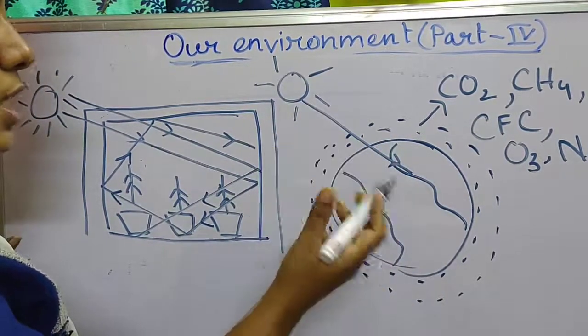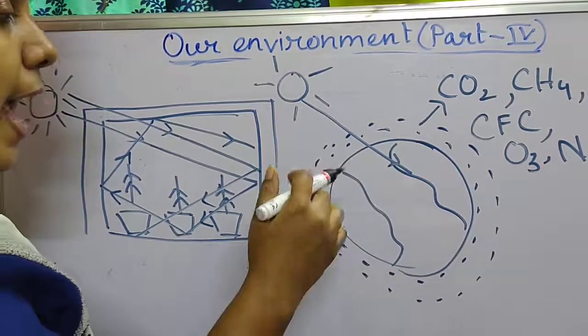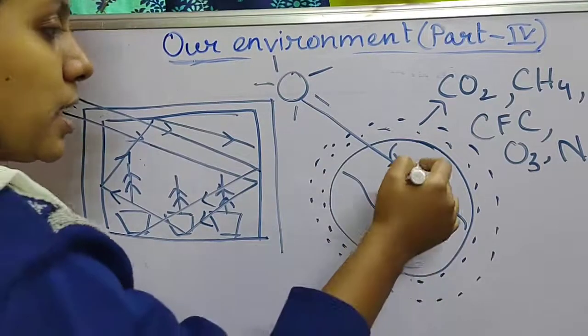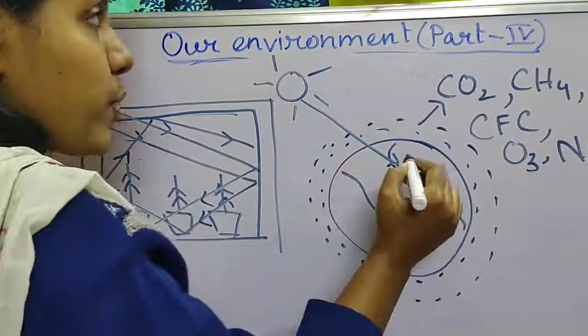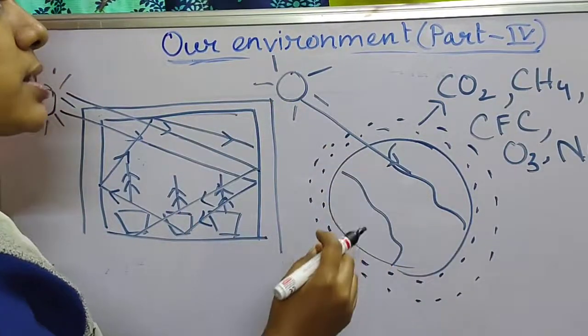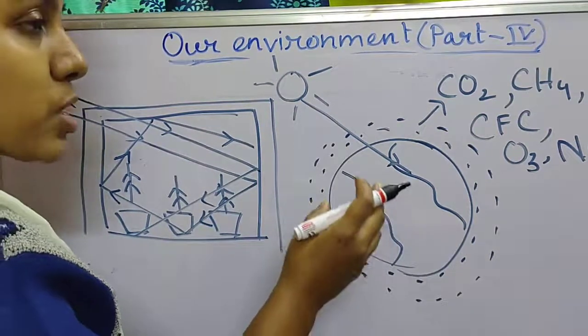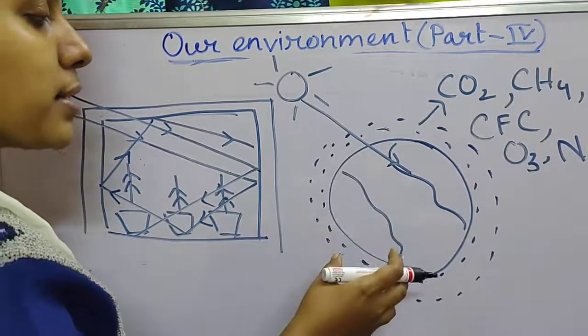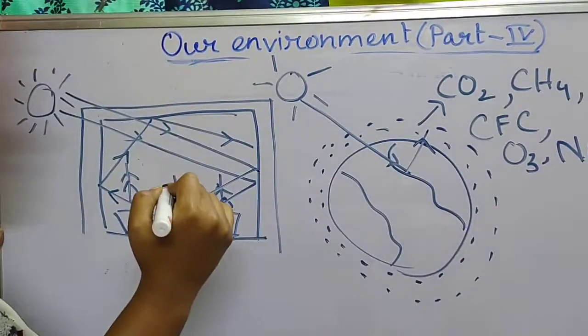That is, the solar heat is absorbed by the surface of earth, and during the night time this heat is again radiated. As we know, we feel cold during the night. What is the reason? The reason is that the heat that was trapped by the soil or by the surface of earth during daytime was released by earth in the night time.